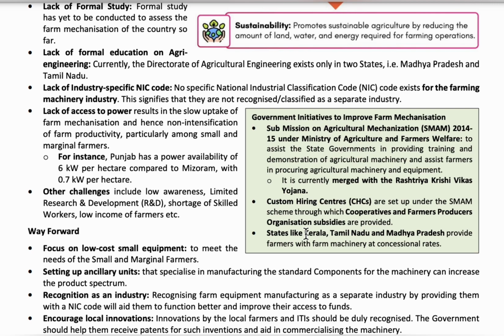These states' governments have started providing farm machinery to the farmers at concessional rates. So this is about the topic.